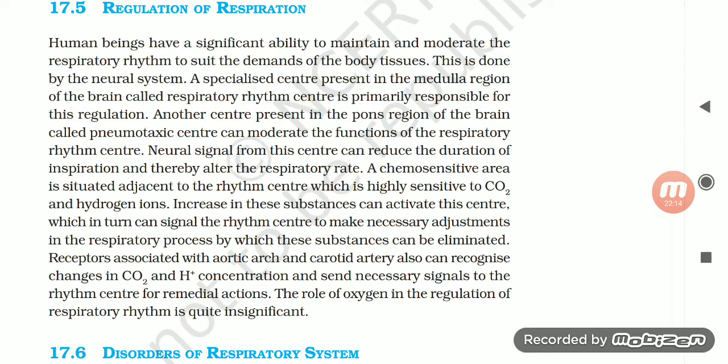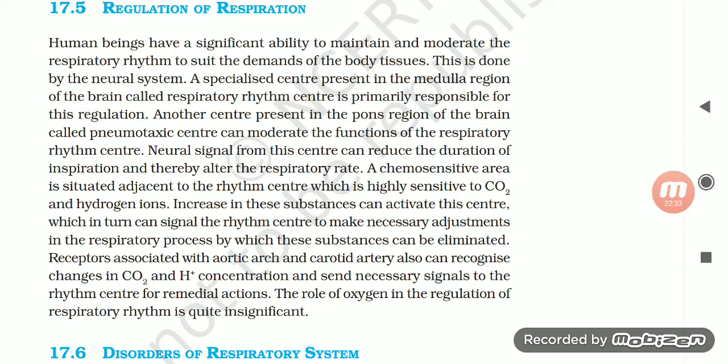A chemosensitive area is situated adjacent to the rhythm center, which is highly sensitive to carbon dioxide and hydrogen ions. An increase in these substances can activate this center, which in turn can signal the rhythm center to make necessary adjustments in the respiratory processes by which these substances can be eliminated.